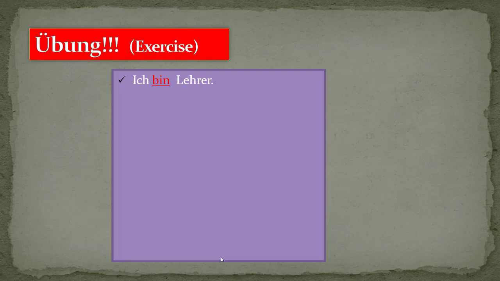Now move to other examples. Ich bin Lehrer. Es ist süß. It is sweet. As I told you, whenever you are asking a question, the verb should be in first position, and for a normal sentence, the verb should be in second position. Bist du zu Hause? Are you at home? This is because of the du conjugation. Sind Sie am Flughafen? They are at the airport. Sind is again what we use for they are at the airport.